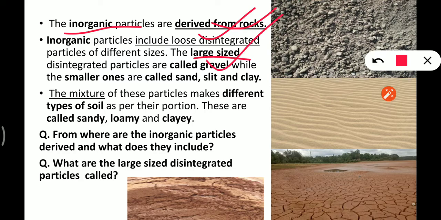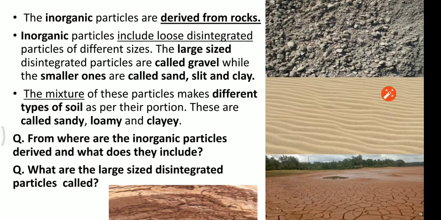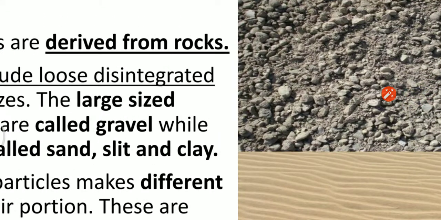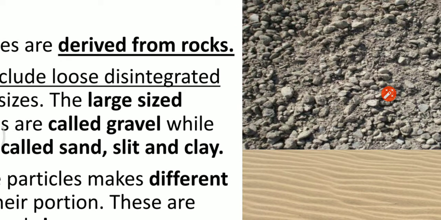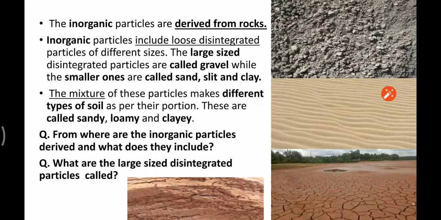Now let me show you how they look. Here it is. Let me zoom it here. These are large particles of rocks. They are known as gravel, while the smaller ones are called sand, silt and clay, right?